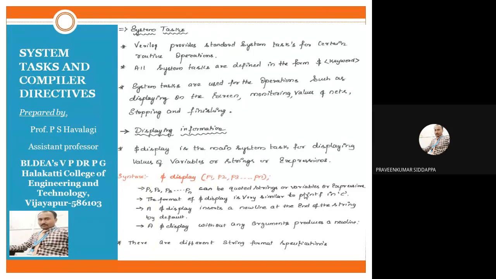Without writing \n, Verilog by default enters into the new line. After displaying some information on your window, whenever we have written $display, your cursor is moved to the next line by default.